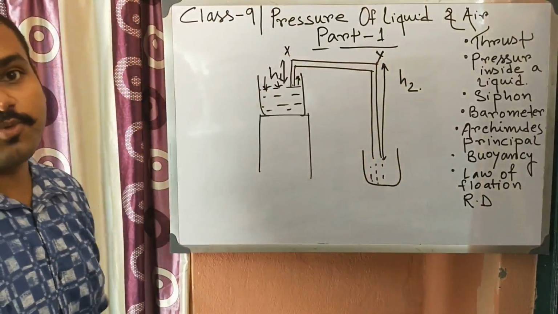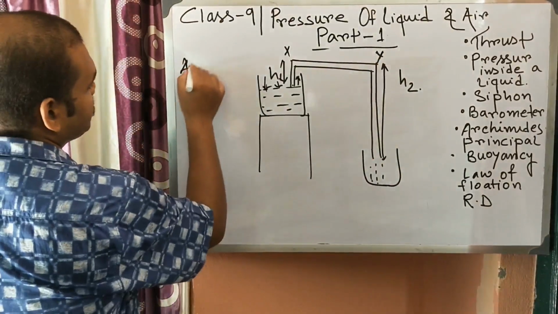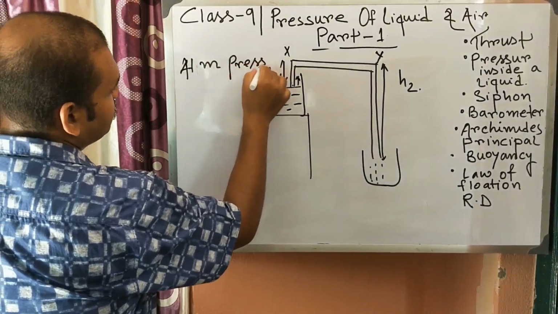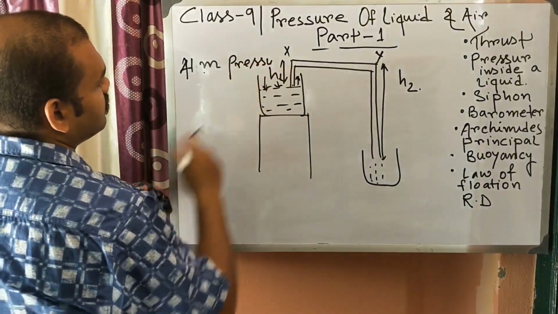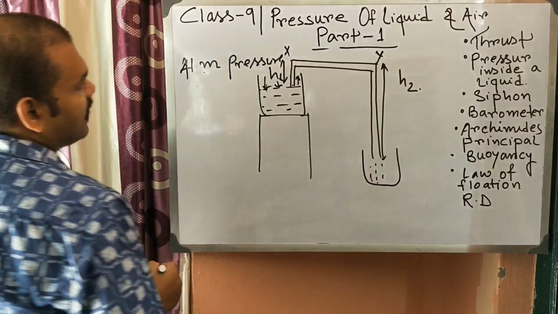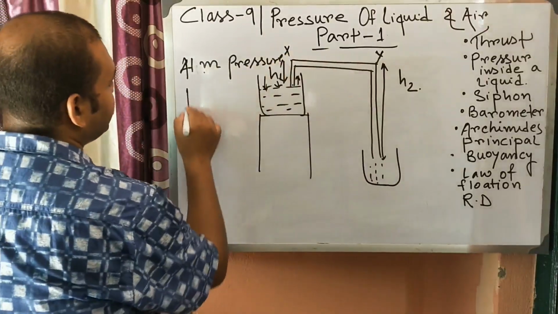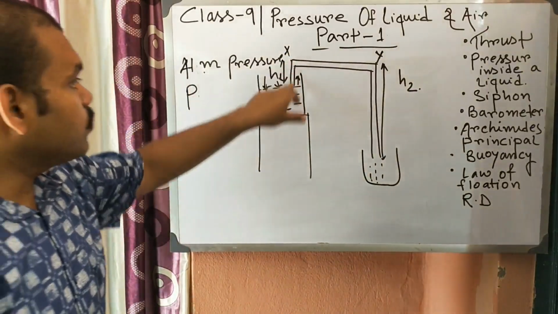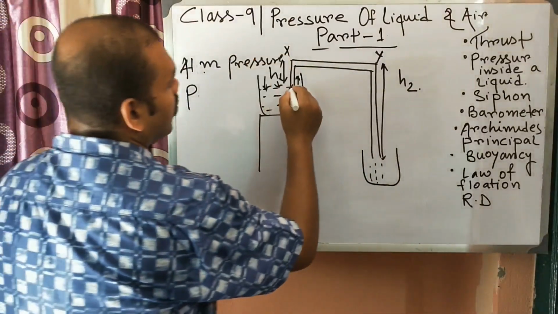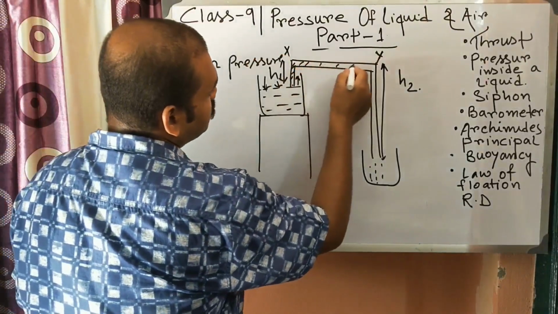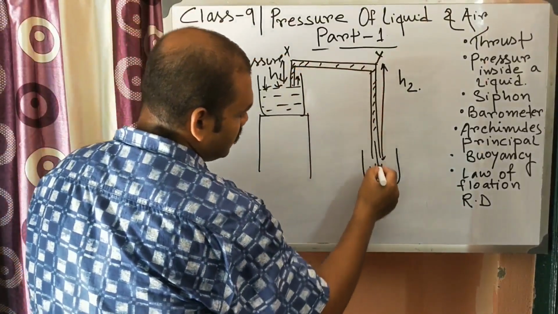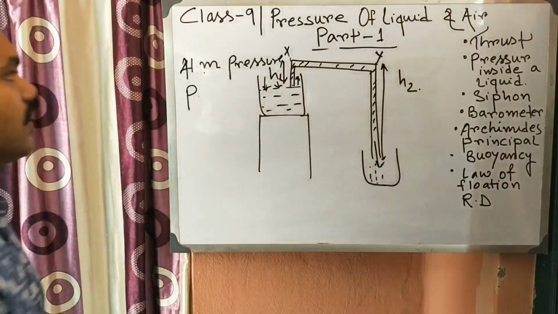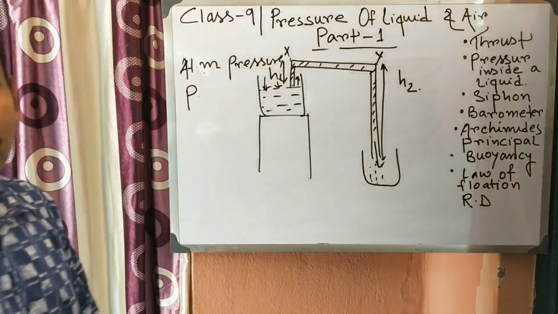So here, let the atmospheric pressure at point X and Y be capital P. Now due to this column of water, because water is passing through there and coming down here, due to this column H1, what is the total pressure?